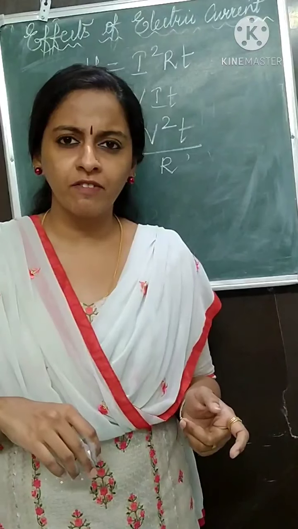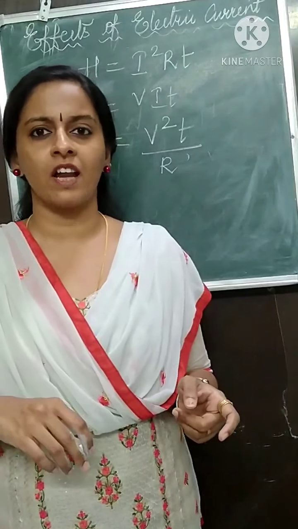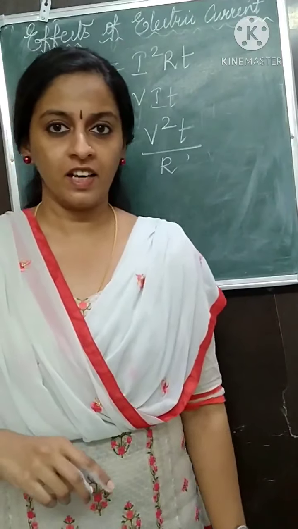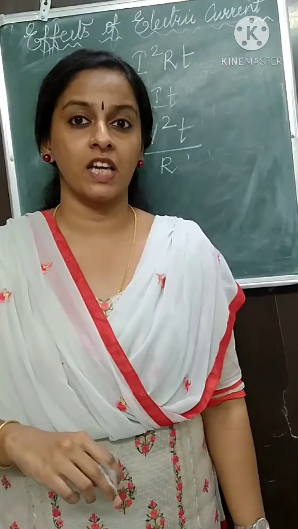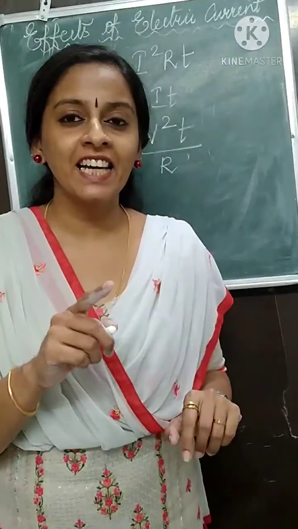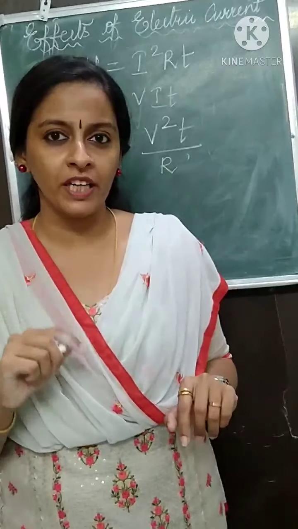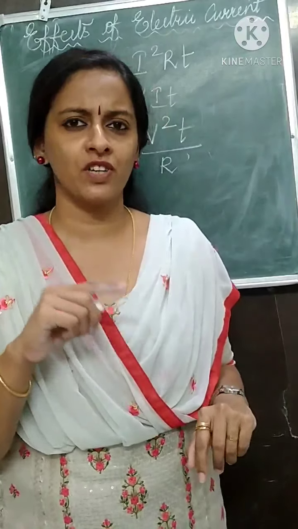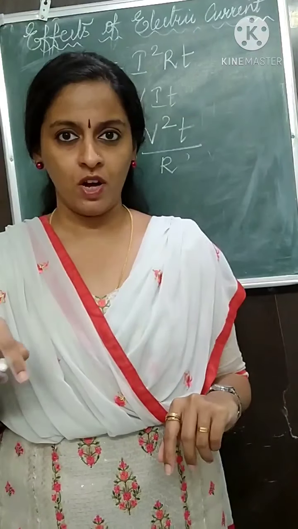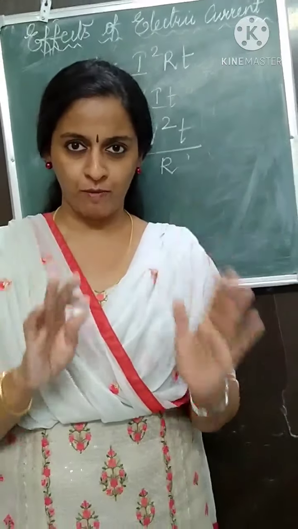The Joule's law of heating formula, H is equal to I square RT. This is easy to remember. H is equal to I square RT. Ohm's law is V is equal to IR. What is electric current? I is equal to Q upon T. What is potential difference? Potential difference is equal to work upon charge. W upon Q. So all these things you have to remember.